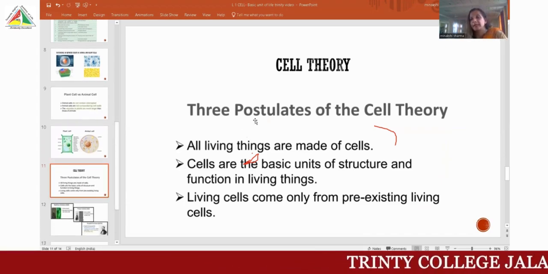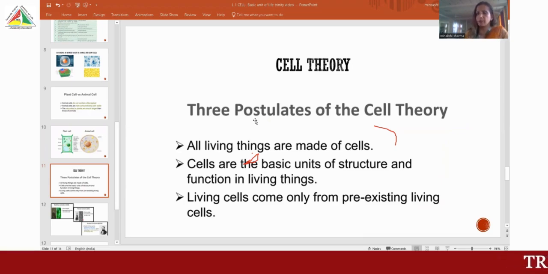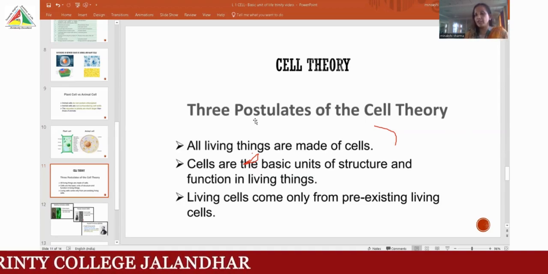If we talk about the cell theory, there are 3 postulates in the cell theory. All living things are made up of cells. All living beings, whether plants, animals, microbes or viruses, are made up of cells. But some are acellular. Cells are the basic unit of the structure and the function of living things.